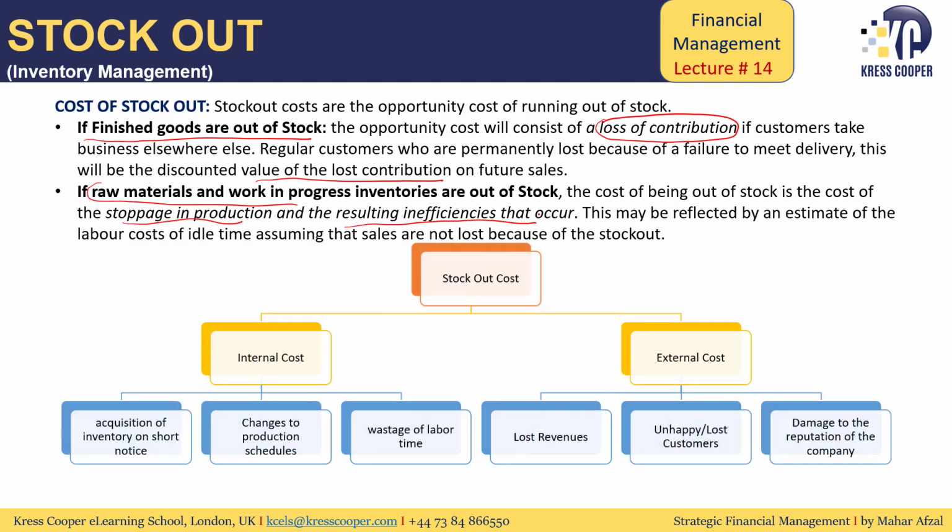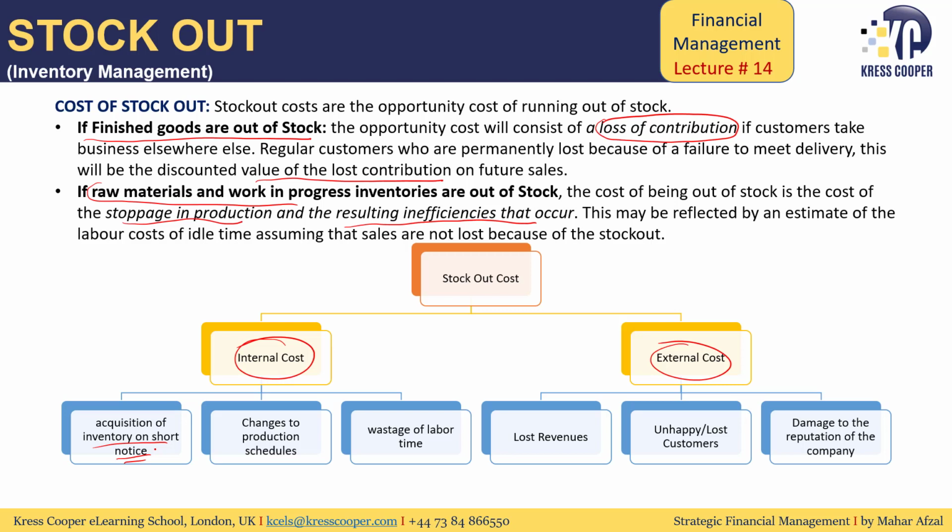So we can say stock out cost can be an internal cost to the company or an external cost to the company. In case of internal cost, there is acquisition of inventory on short notice. If the company is out of stock, it will place an order to the supplier, and the supplier will supply the delivery on an urgent or immediate basis. Might be they will charge higher prices.